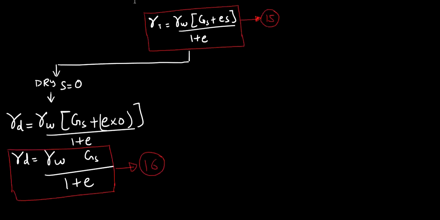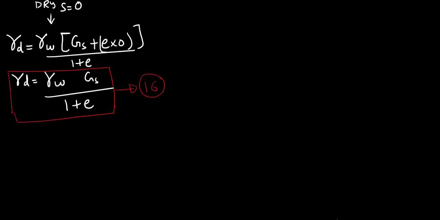Now look here. What I do is I try to expand this e. I know that e is equal to w Gs upon S, and in dry soil we know that saturation is equal to 0. Now this particular thing is not defined.